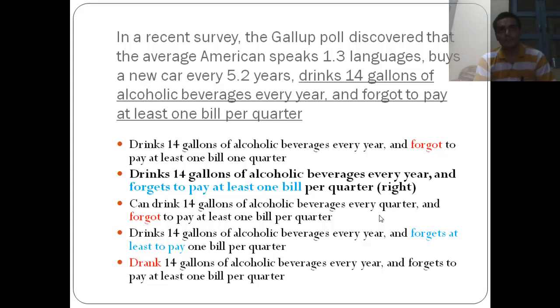So this is an example of a survey which gave something which goes on. And forgot to pay at least is not parallel with all other examples which we can see. So this is the question of parallelism. Now in the GMAT, the questions might use parallelism plus some other things.